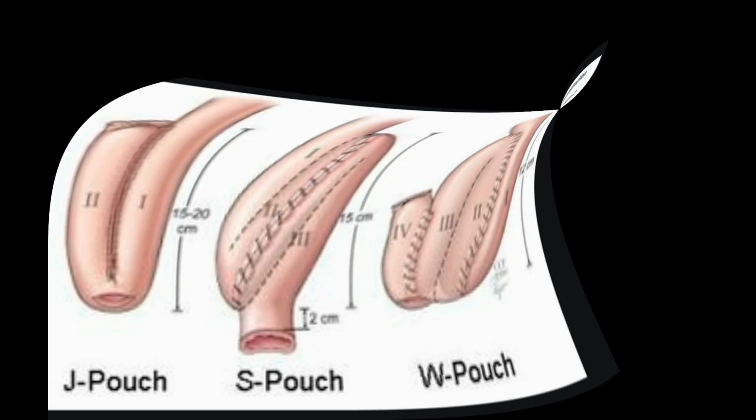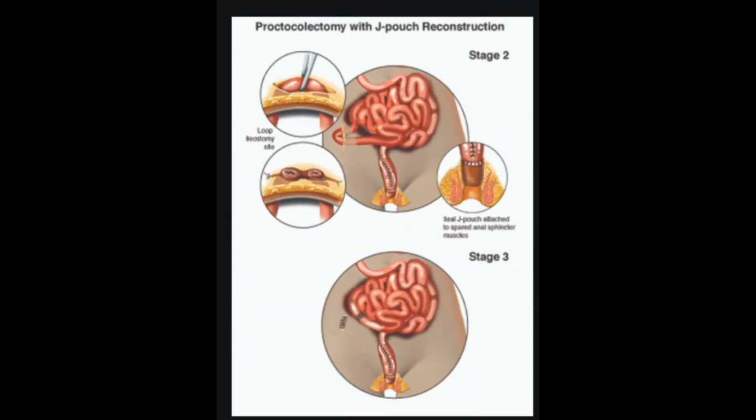This allows you to have bowel movements without an ostomy. In proctectomy and ileostomy, the large intestine and rectum are removed, leaving the lower end of the small intestine, the ileum. The surgeon sews the anus closed and makes a small opening called a stoma in the skin of the lower belly. The ileum is connected to the stoma, creating an opening to the outside of the body.